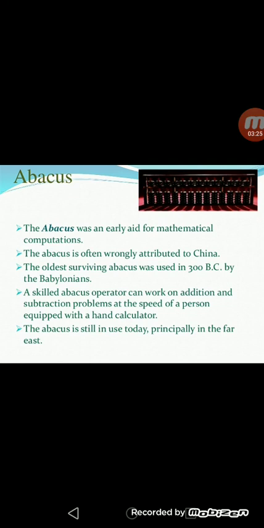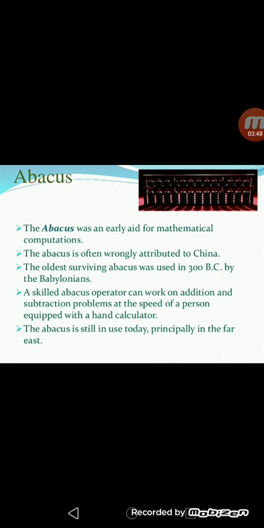Next, the first mathematics machine is the abacus. The abacus was an early aid for mathematical computation. Before the Chinese invented this abacus, how were our people counting?